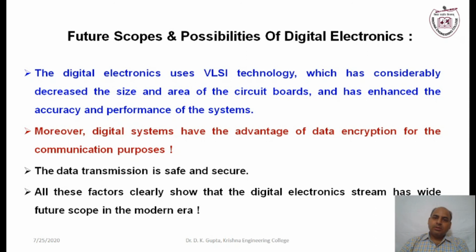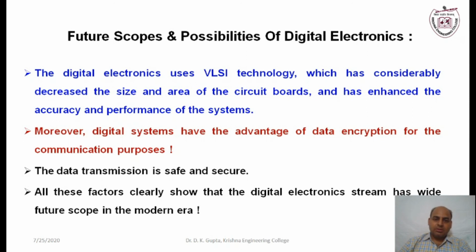VLSI means where a large number of components are fabricated into a small board or a small chip, whose accuracy is much higher and whose performance is very good. Since digital devices are used in fact in all fields of applications, that's why there is huge scope.